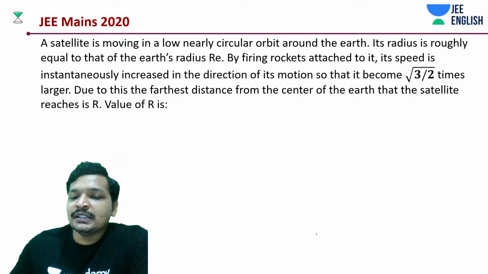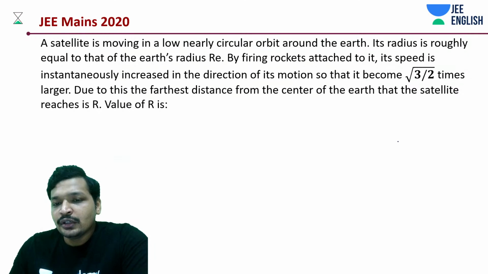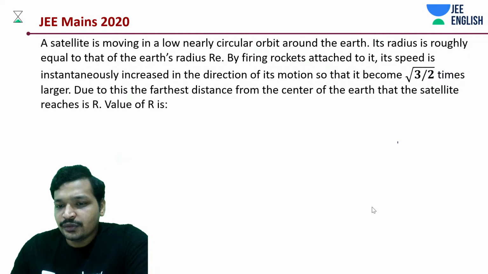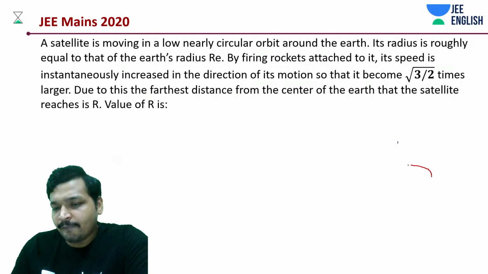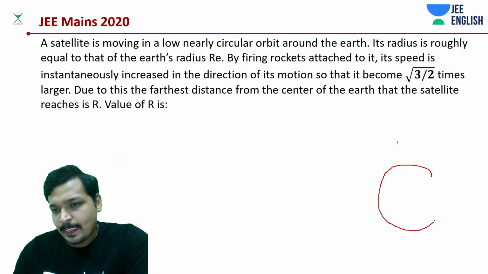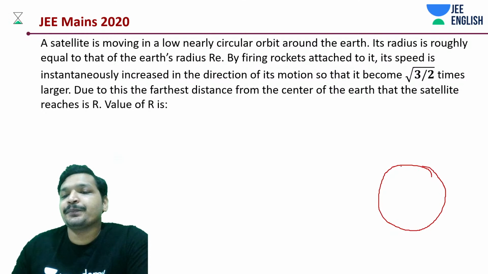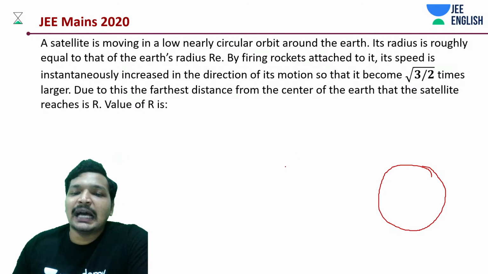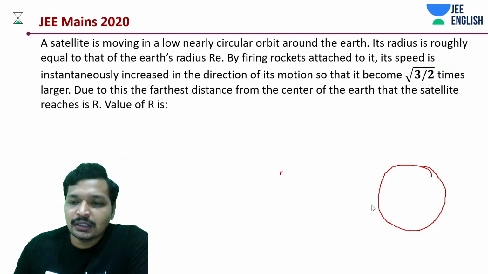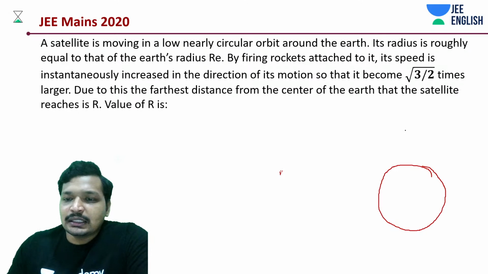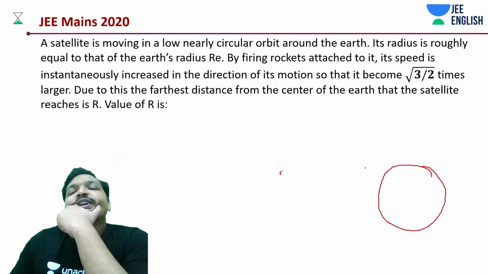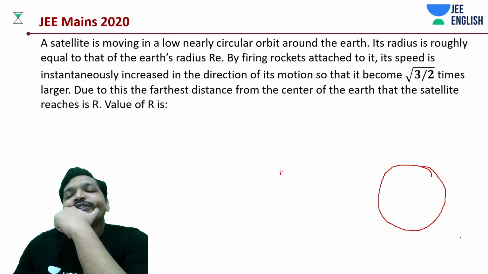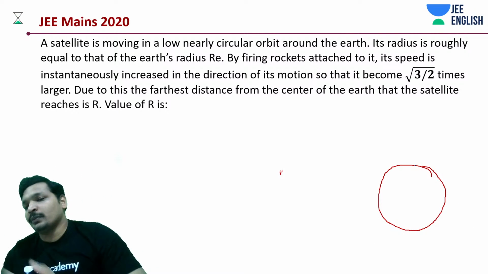Now what happens, as we just discussed, one amazing thing. What is that one amazing thing? Imagine this way. It would be like this, and it should start to move like this, an elliptical orbit.